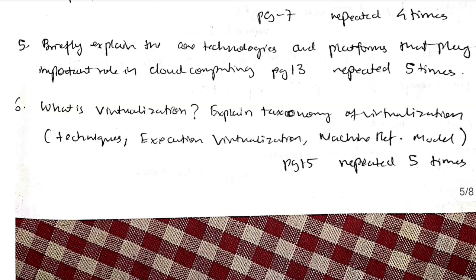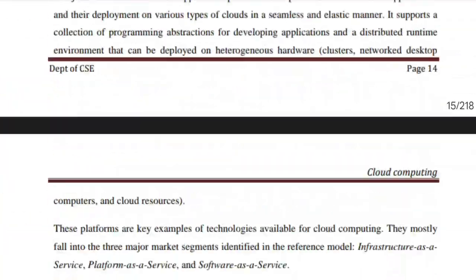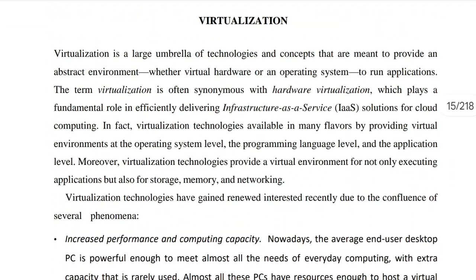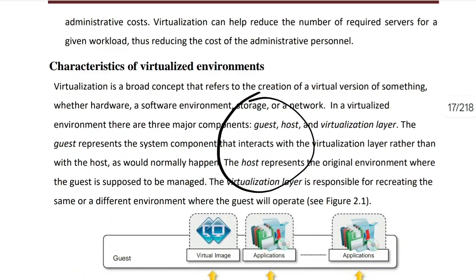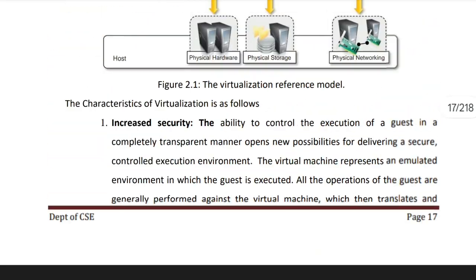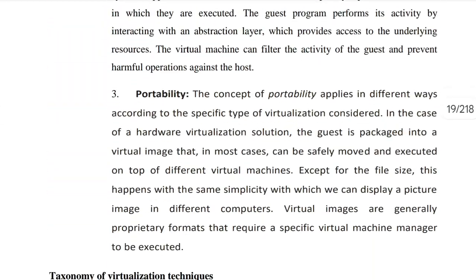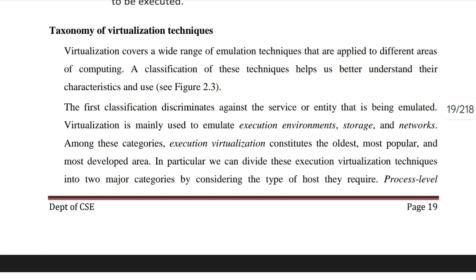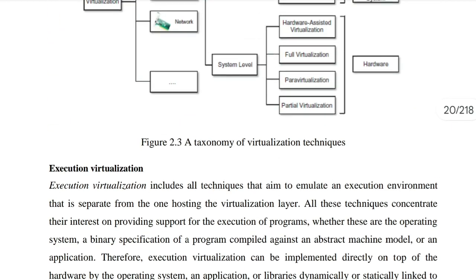So it starts from page number 15 and extends up to page number 34. So let's go to page number 15, and virtualization starts here. You need to know what is the basic meaning of virtualization. You'll get it from here. And characteristics of virtualization, the next important concept. These are the characteristics: increased security, managed execution, portability. And taxonomy of virtualization is also a repeated concept. So here is the diagram you have to make.